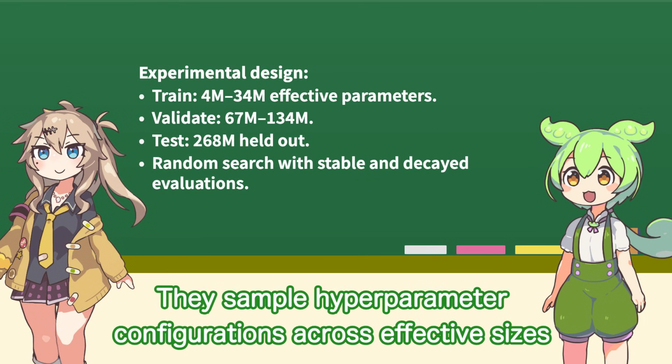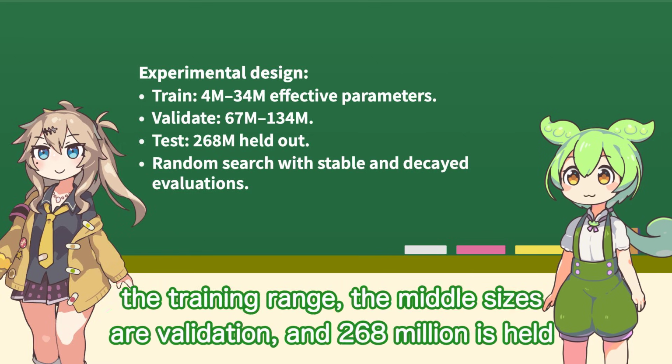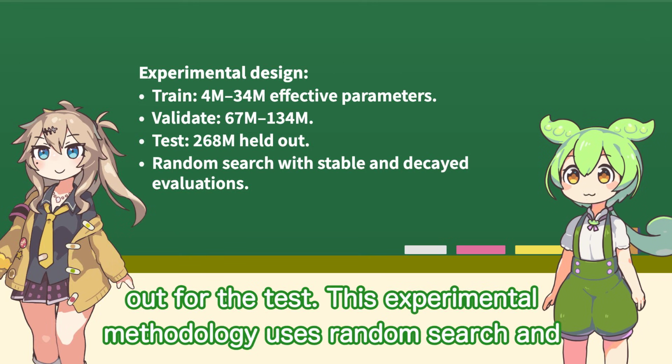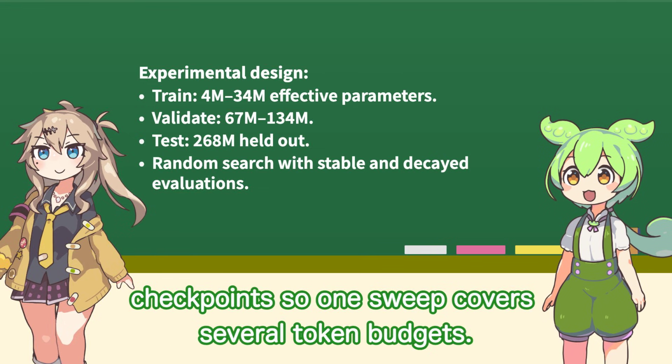What did the authors actually run across the different scales? They sample hyperparameter configurations across effective sizes from about 4 million to 268 million parameters. The smaller sizes form the training range, the middle sizes are validation, and 268 million is held out for the test. They use random search in the warmup-stable-decay schedule. Branching decay runs from checkpoints, so one sweep covers several token budgets.